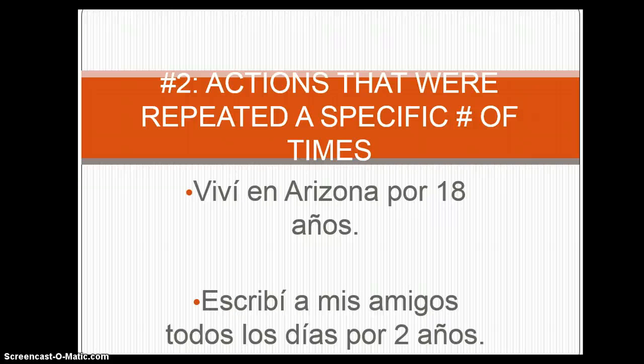We also use the preterite for actions that were repeated a specific number of times or within a specific window of time. I lived in Arizona for 18 years. 18 years is a specific window of time. Therefore, we use the preterite of vivir. Escribí a mis amigos todos los días por 2 años. I wrote to my friends every day for 2 years. 2 years is a specific window of time. Therefore, we use the preterite of escribir.